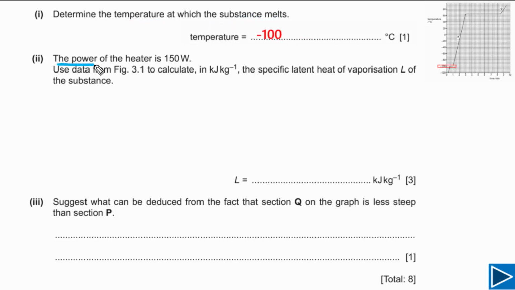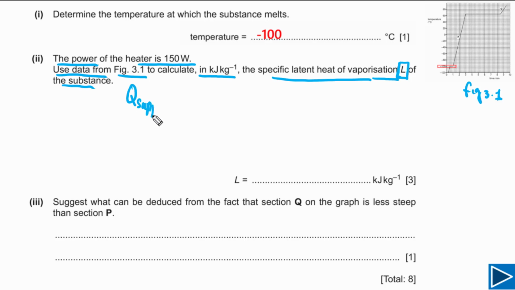For the second part, power of the heater is given and power is equal to 150 watts. Question is asking us to use data from figure 3.1, and this is figure 3.1. So simply we can write down this is figure 3.1. We need to calculate in kilojoules per kg the specific latent heat of vaporization of the substance, means we have to calculate L. L is the specific latent heat of vaporization. Now, a simple way to start this question is we can simply say Q supplied means the amount of thermal energy supplied.